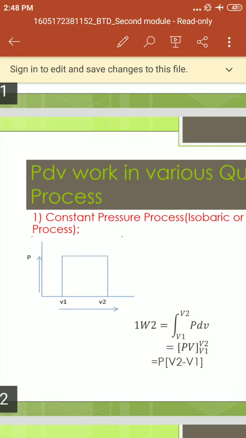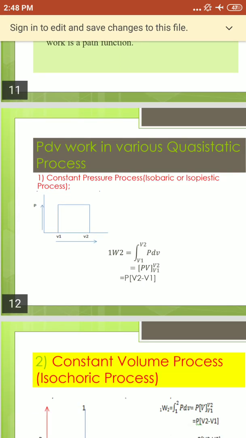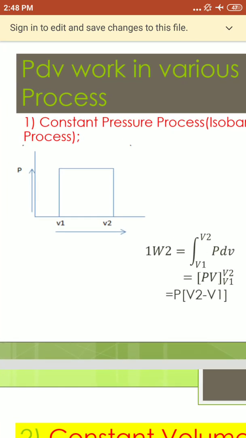Always remember that for constant pressure, the P line is along the y-axis and the V line is along the x-axis. One straight line is there, and that straight line is perpendicular to the y-axis. The y-axis is pressure, therefore we call it constant pressure.